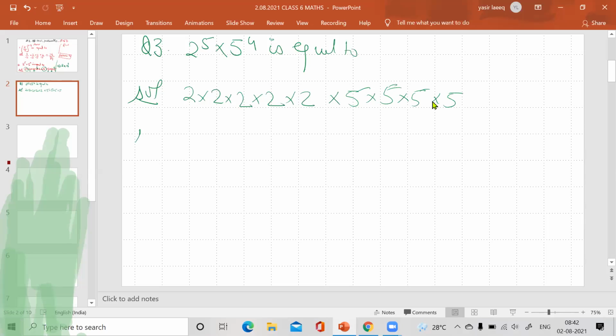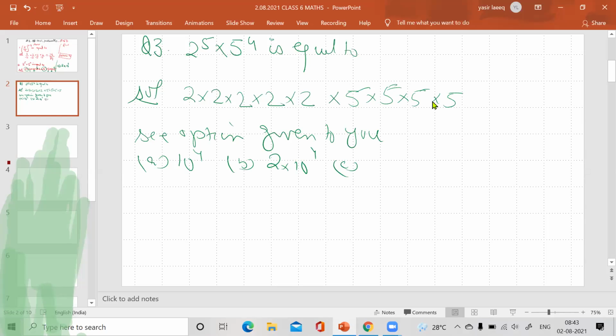Now see the options given to you. The first option is 10 raised to the power 4. The second option is 2 into 10 raised to the power 4. The third option is 2 into 10 raised to the power 5. And option D is 10 raised to the power 9.